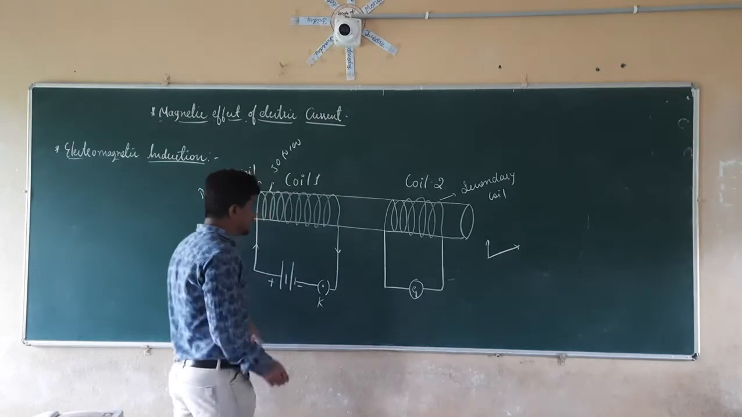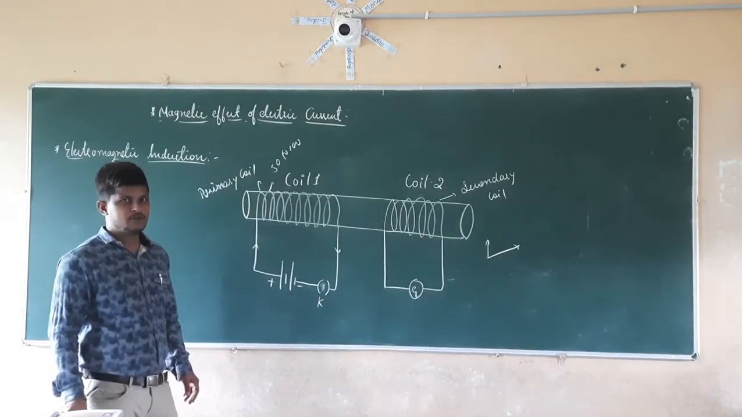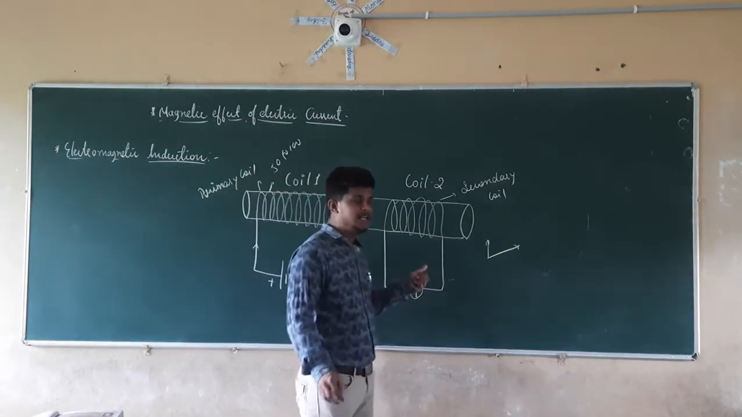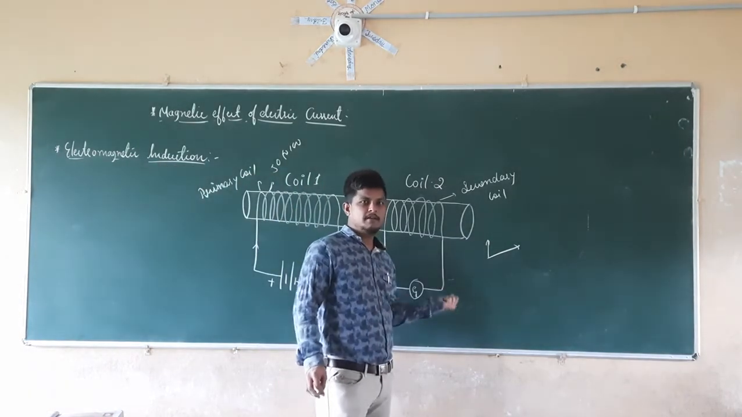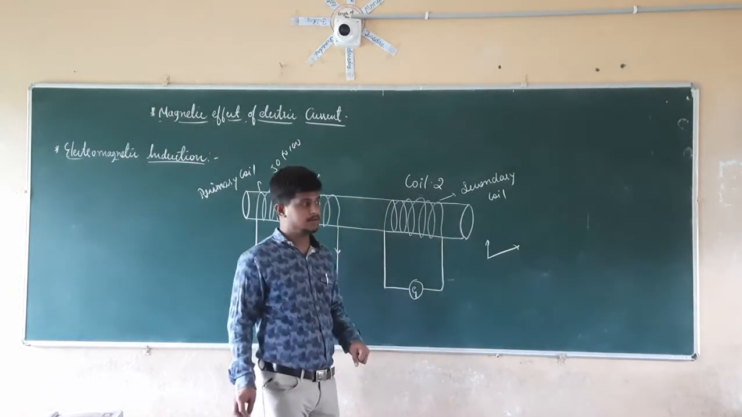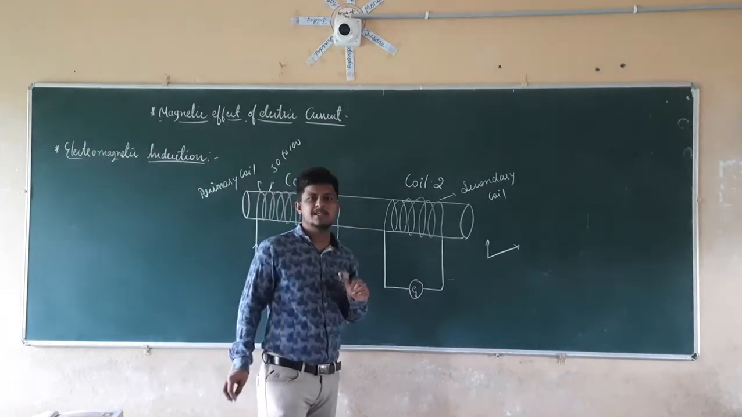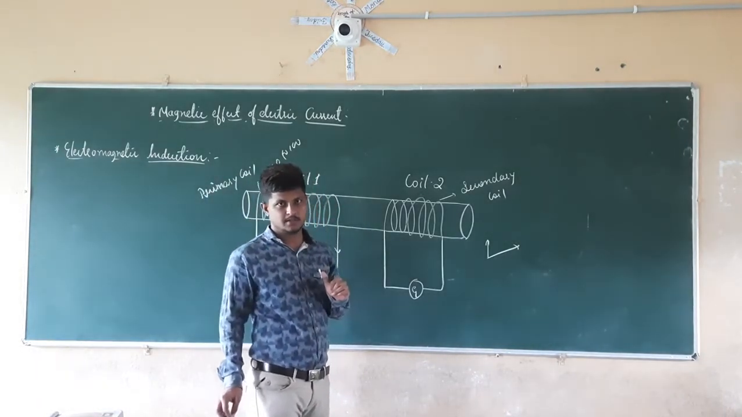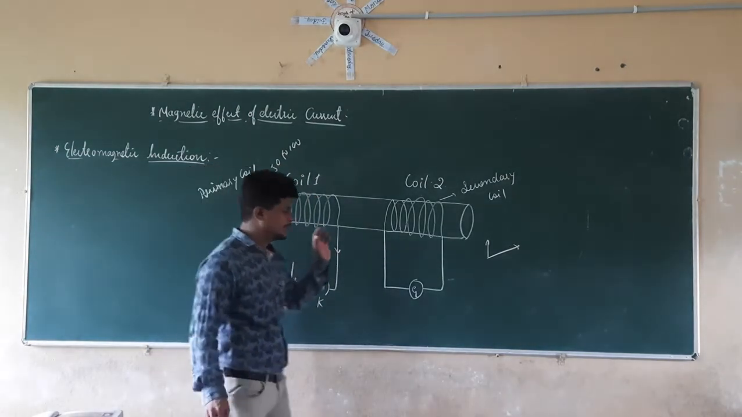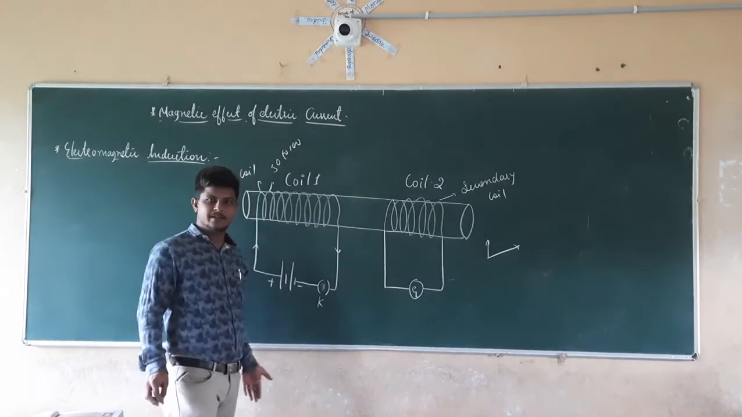Then I am going to switch off the key. When I switch off the key, again there is a sudden deflection in the galvanometer, and again it comes to its initial position. Again I switch on the key, there is a deflection. Again I switch off the key, there is a deflection.